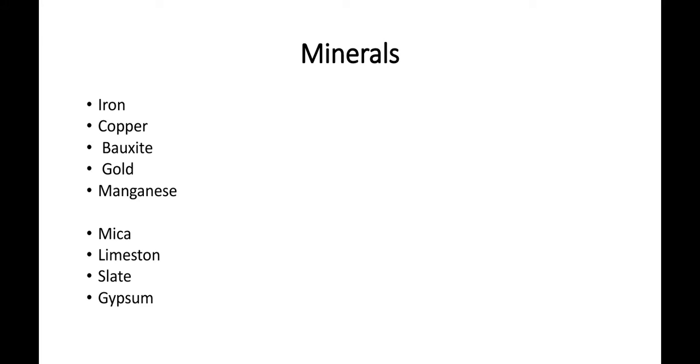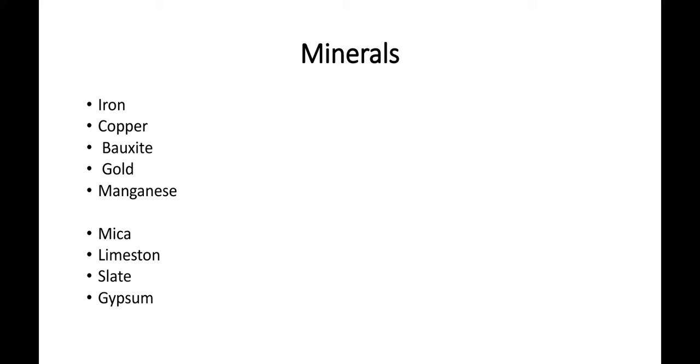Okay, the next one is non-metallic minerals, minerals that do not contain any metal. Metallic minerals are the minerals which have metals, for example iron, copper, bauxite, gold and manganese. Non-metallic minerals are the minerals which don't contain any metals. Got it? So that is considered as